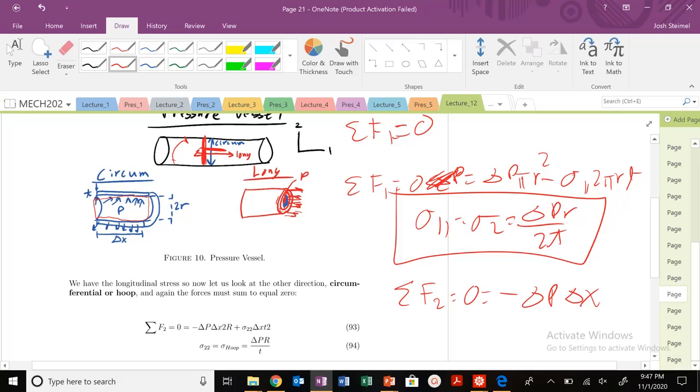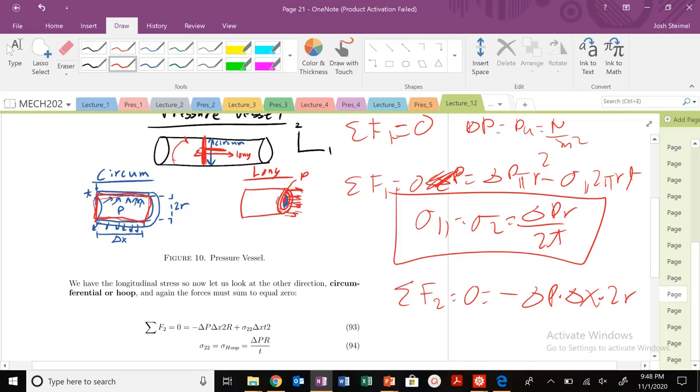The delta x, because again, it's just acting over this kind of square distance here, which I'm going to approximate. So delta x times 2r. Because again, I want forces. Remember, pressure, delta P, is going to be pascals, which is Newton per meter squared. So if I want forces, I need to multiply by an area. Same thing we did there.